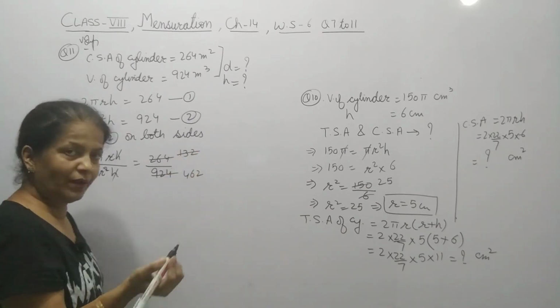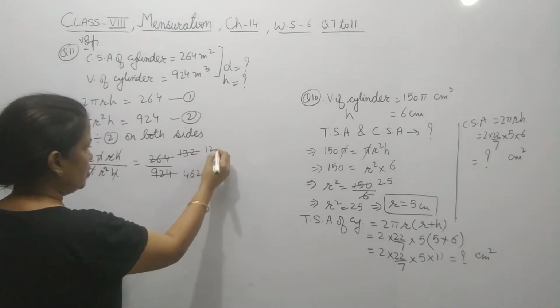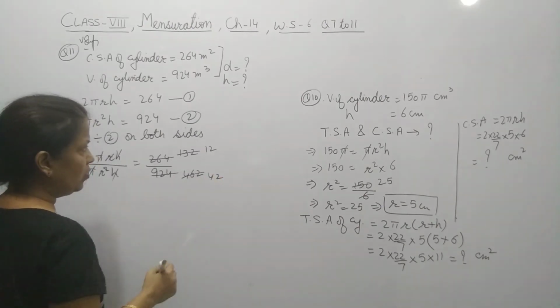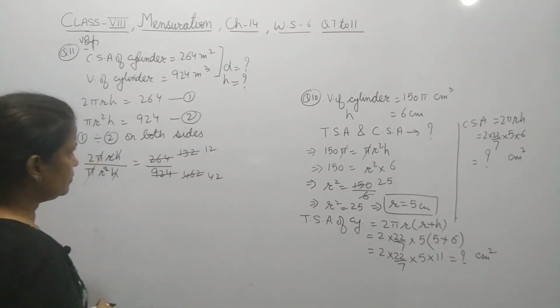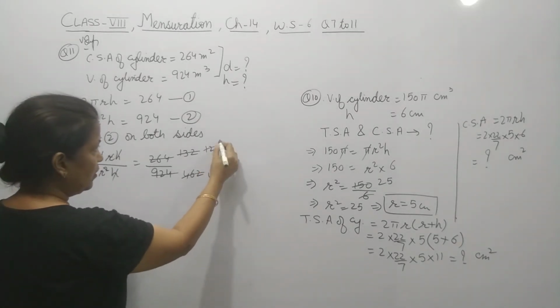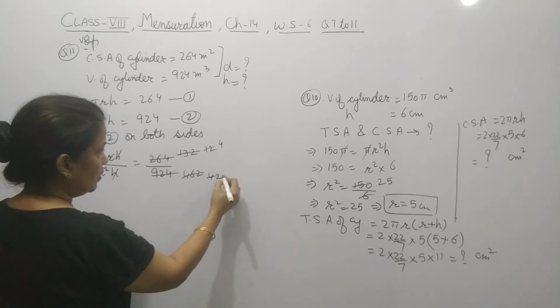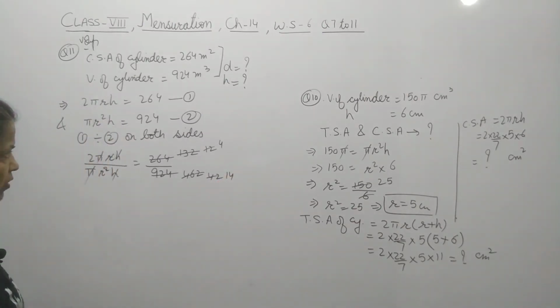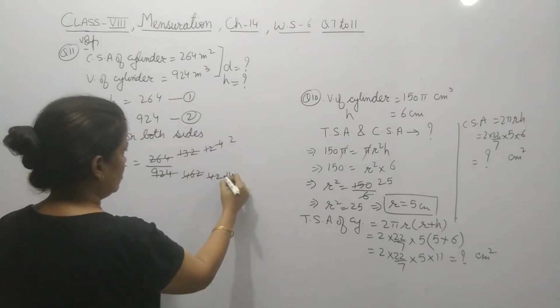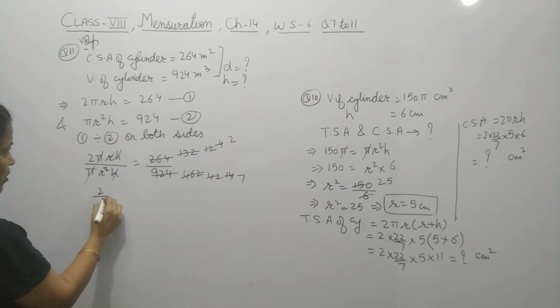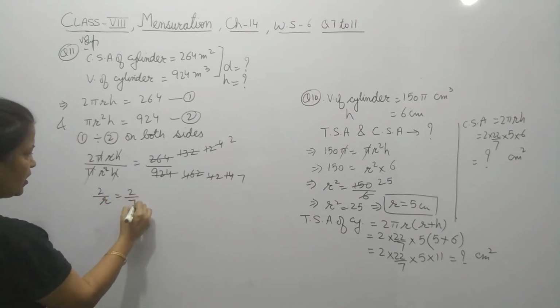It goes with the 11 also. So 12, 4 and 2. Now it goes with 3. 3, 4, then 7. So we will get 2 upon R equals 2 upon 7.